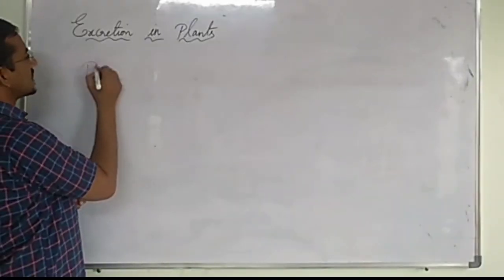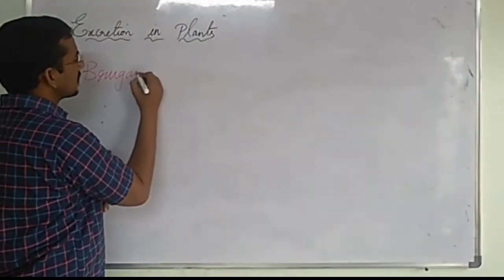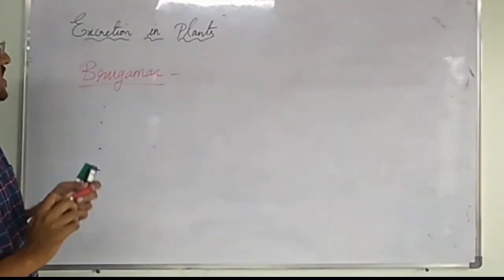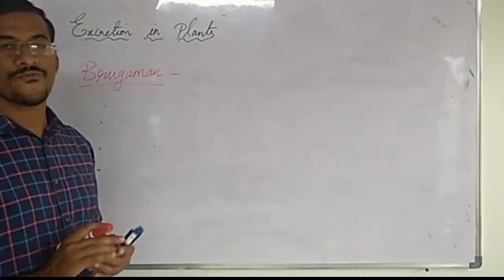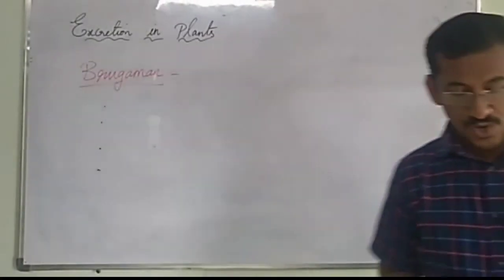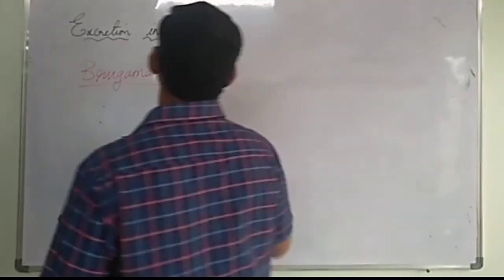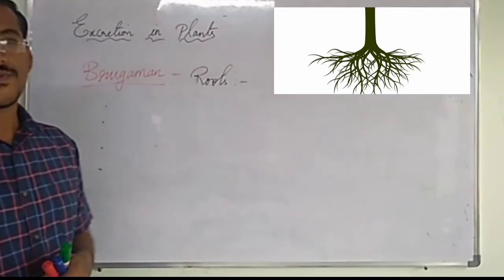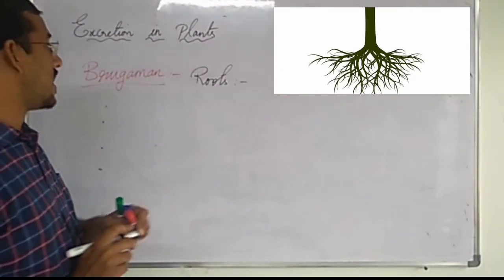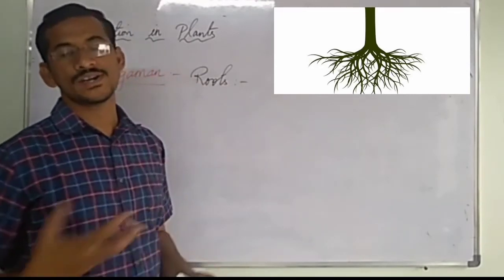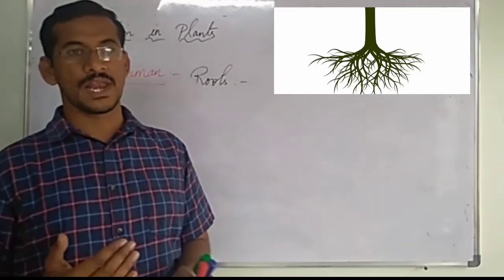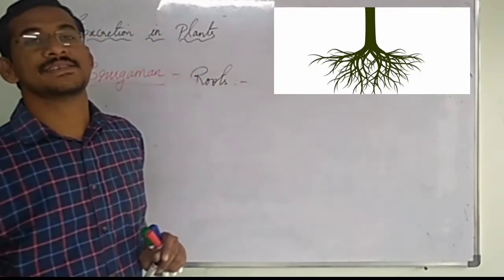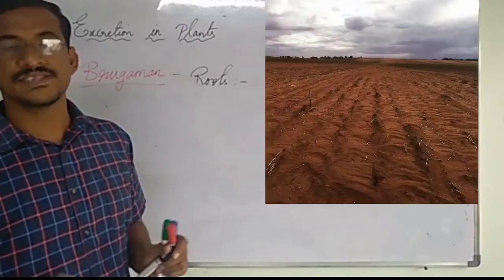Now a scientist called Brueggemann, a botanist, studied plants. He found that even roots release some waste material. Not only do we know that the function of roots is to absorb water and minerals from the soil and supply them to the plant parts, but roots also excrete waste and release it into the soil.